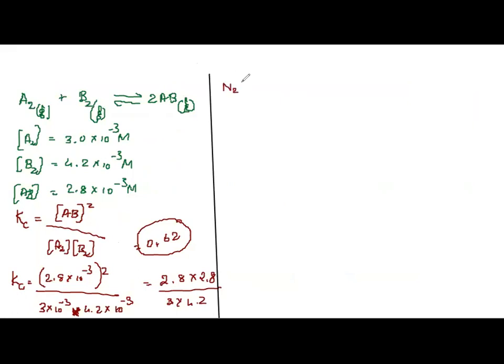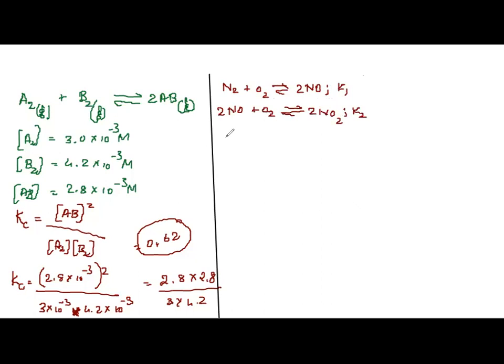N2 plus O2 gives 2NO, gaseous, okay? And they have said this is K1. Then they have given the reaction 2NO plus O2 gives 2NO2, and they have said this is K2.